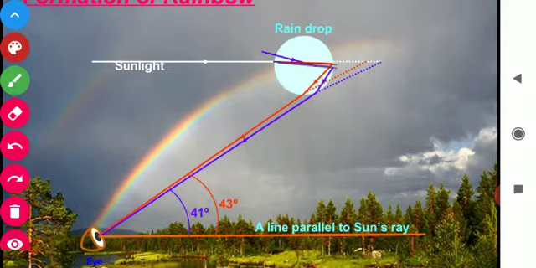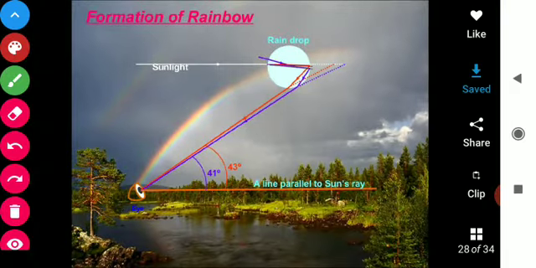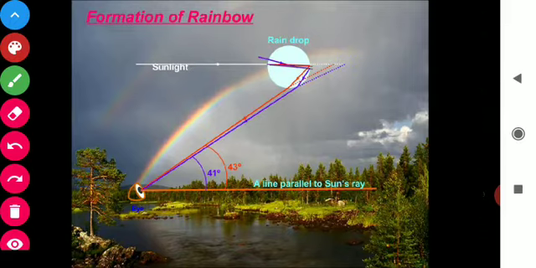So this is how the rainbow occurs. This is the reason behind the formation of the rainbow, and there are 2 principles working in the formation of the rainbow. One is dispersion of light and second is total internal reflection.